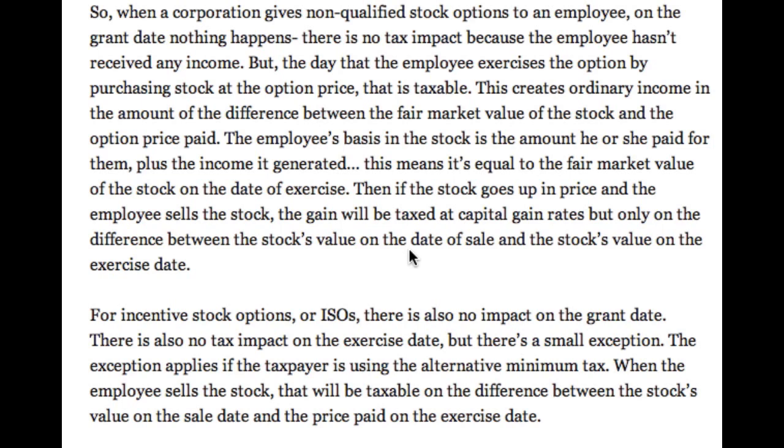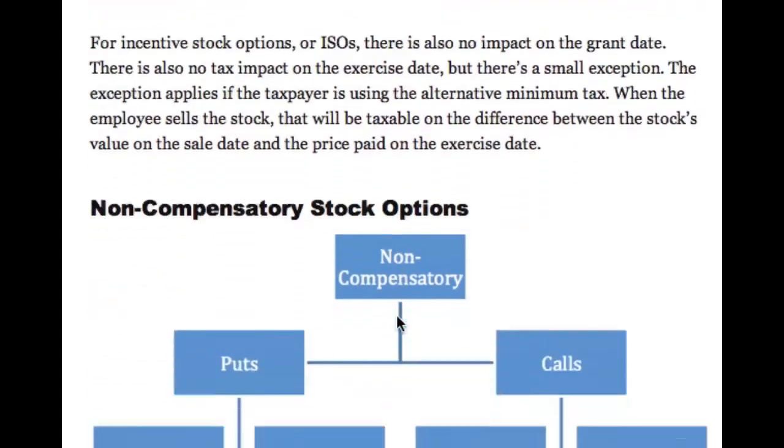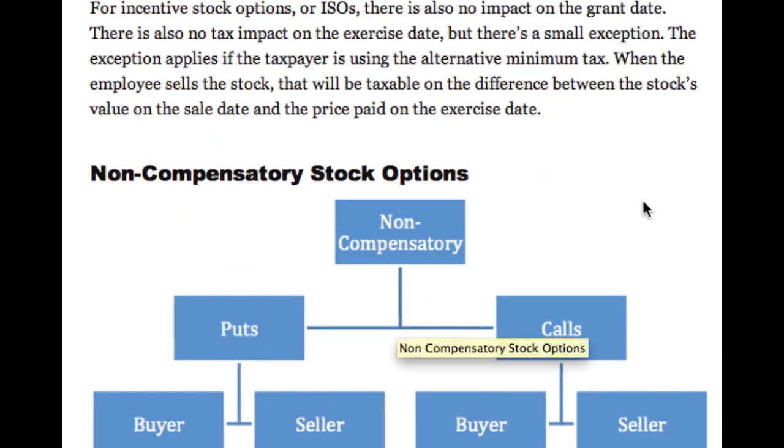So then if the stock goes up in price and the employee sells the stock, the gain will be taxed at capital gain rates, but only on the difference between the stock's value on the date of sale and the stock's value on the exercise date. Now, for incentive stock options, or ISOs, there's also no impact on the grant date. There's also no tax impact on the exercise date, but there's a small exception. The exception applies, again, if the taxpayer is using the alternative minimum tax. When the employee sells the stock, however, that will be taxable on the difference between the stock's value on the sale date and the price paid on the exercise date.